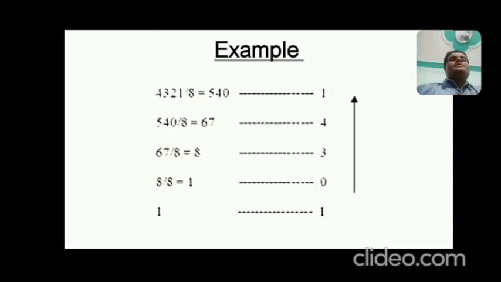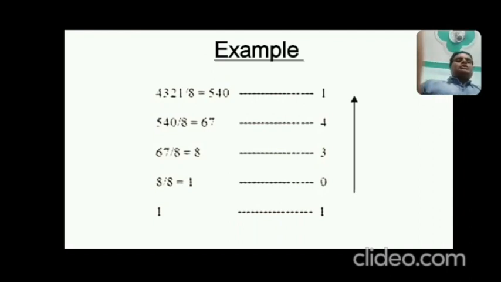So how will it be? Process: divide by 8, the quotient is 540 and the remainder is 1. If you have a pen you may apply the division process. So 4321 divided by 8, we get quotient 540 and remainder 1. Now take this quotient again, 540 divided by 8, you get quotient 67 and remainder 4. And again 67 divided by 8, the quotient is 8 and 3 is the remainder. Now again 8 divided by 8, you get quotient 1 and remainder 0.